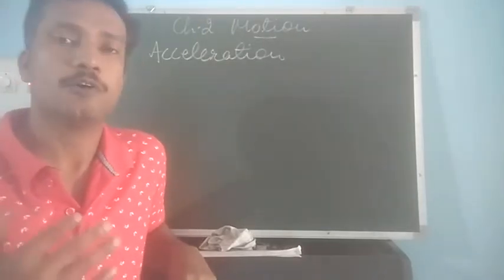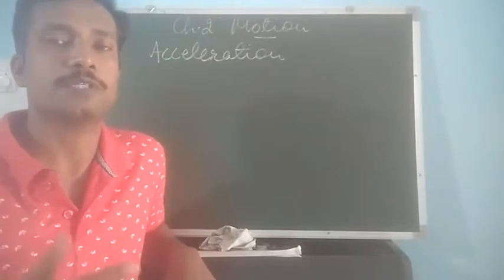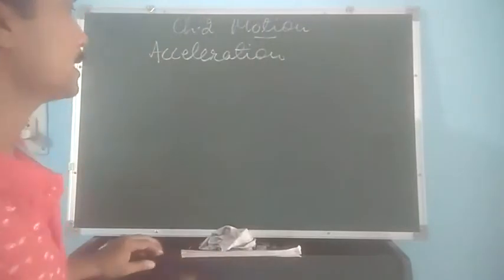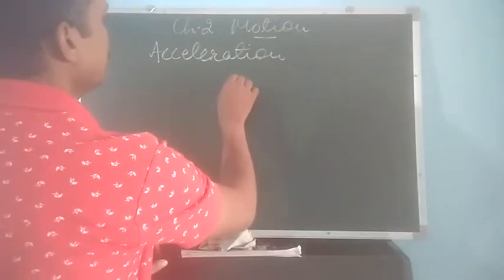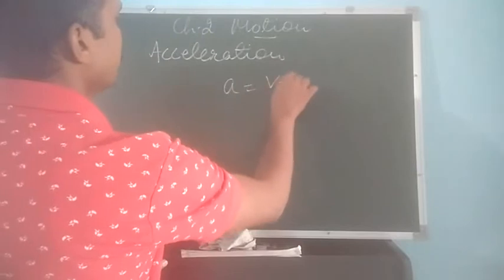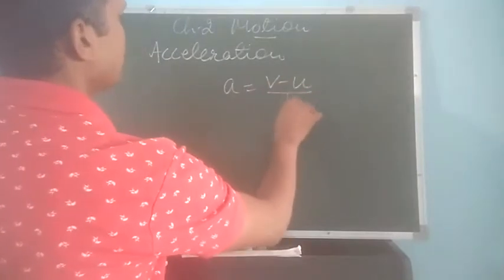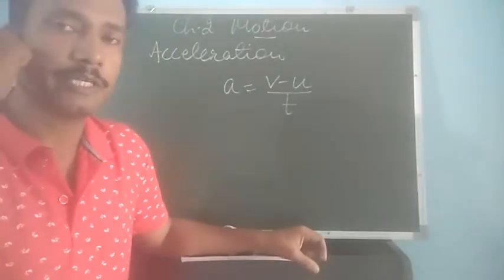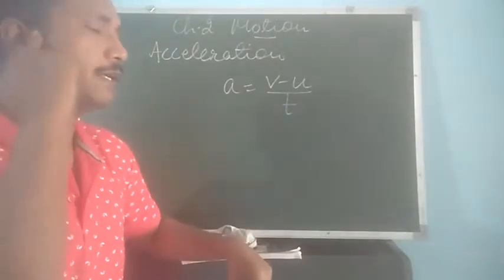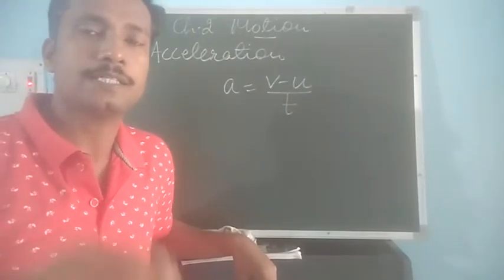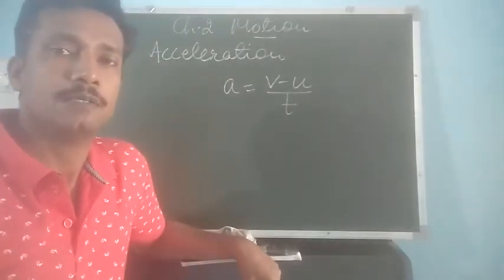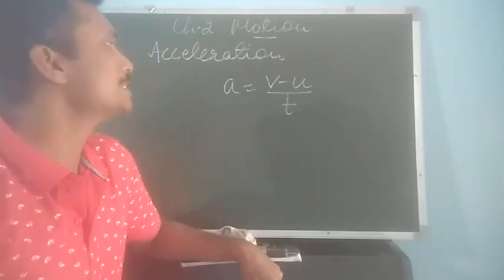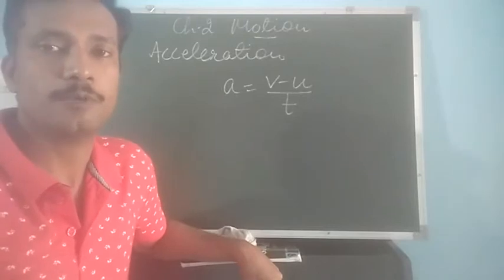So acceleration, altogether we can say, is increase in velocity per unit time, and the formula to find acceleration of a body is a = (v - u) / t, where u is the initial velocity, v is the final velocity, and t is the time taken to change the initial velocity to final velocity. So let us see one example of how to use this formula.